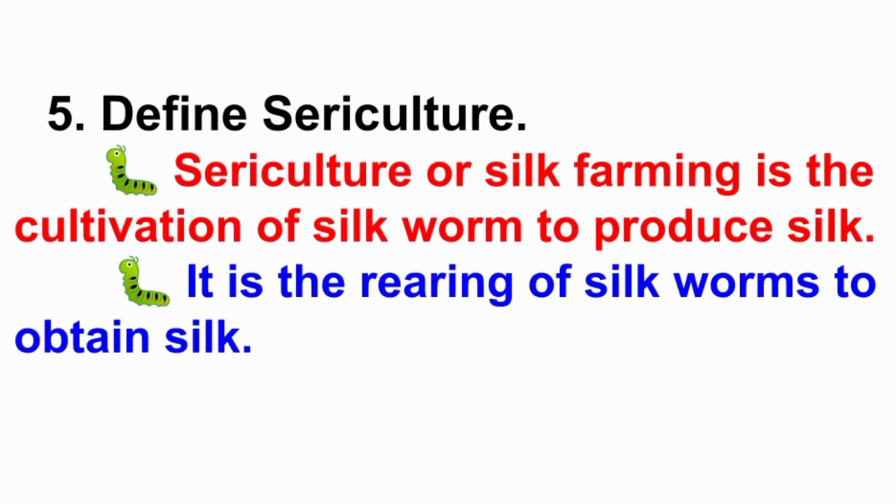Then fifth question, define sericulture. Answer, sericulture or silk farming is the cultivation of silkworm to produce silk. Then it is the rearing of silkworms to obtain silk. In this sericulture field, our country India is the world's second largest silk producing country. Especially Kanjipuram, Tirubonam and Orani are the famous places for silk production in Tamil Nadu.